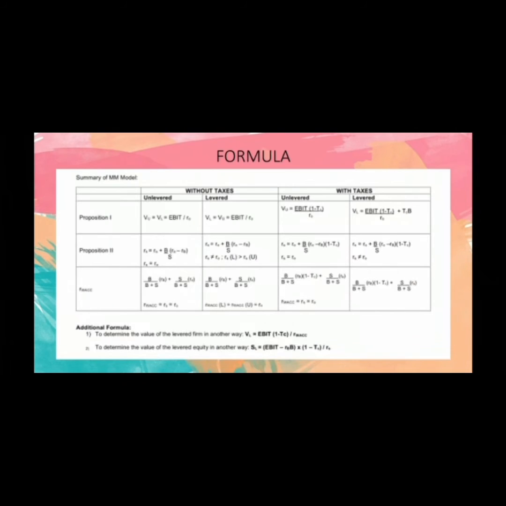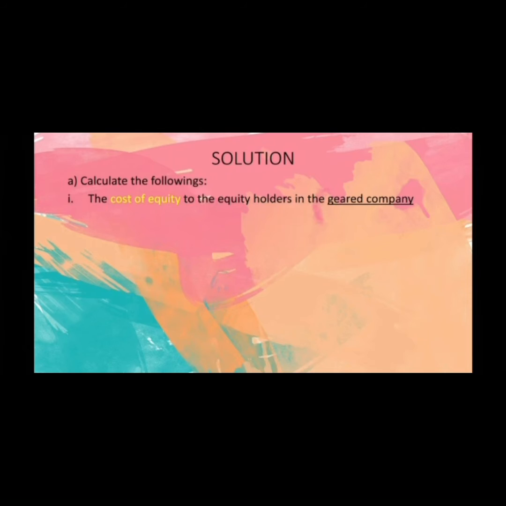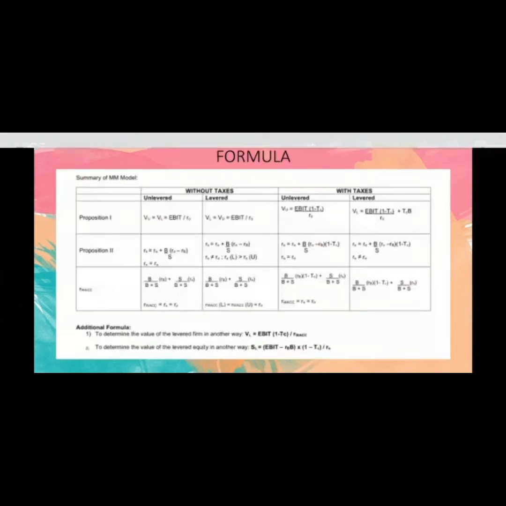So next slide. Okay, these are the formulas that we are going to use later for the calculation. So we move on to the question now. For part A, calculate the following: the cost of equity to the equity holders in the geared company. I have highlighted here the cost of equity for the geared company. So we need to find the cost of equity, right? So look at the formulas first.